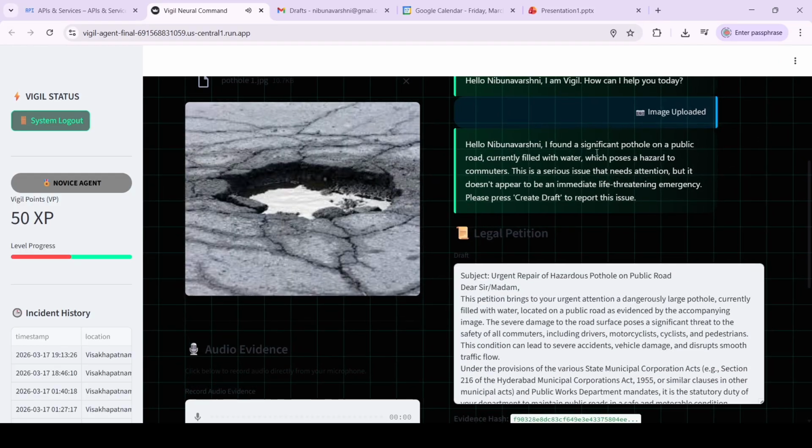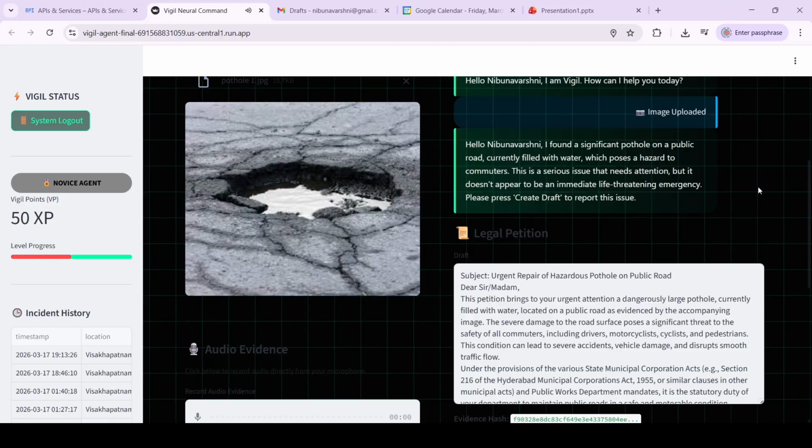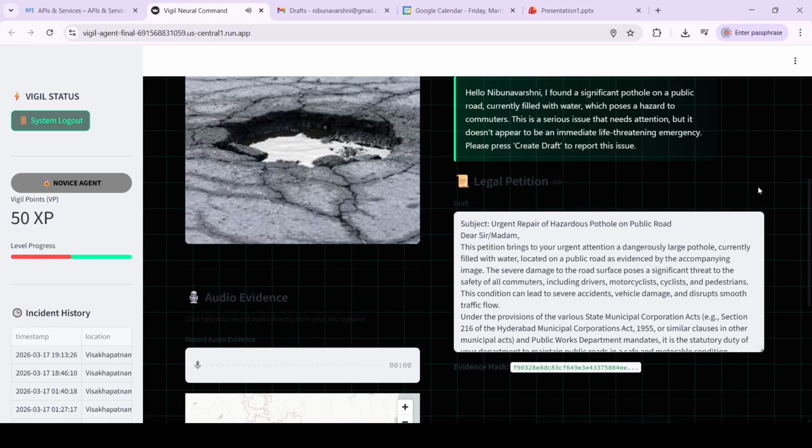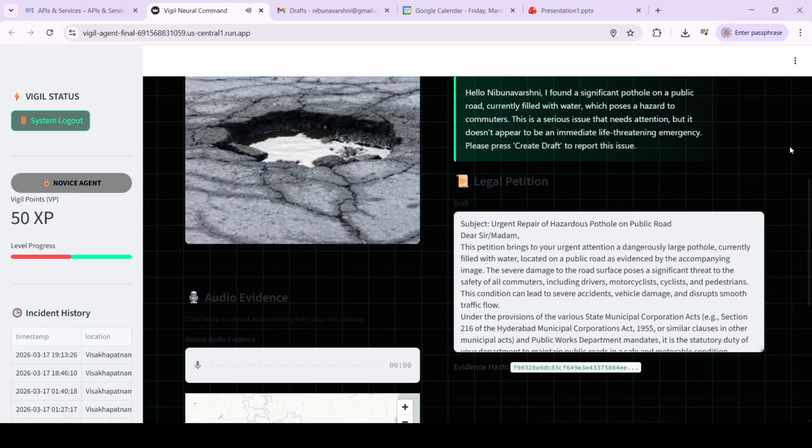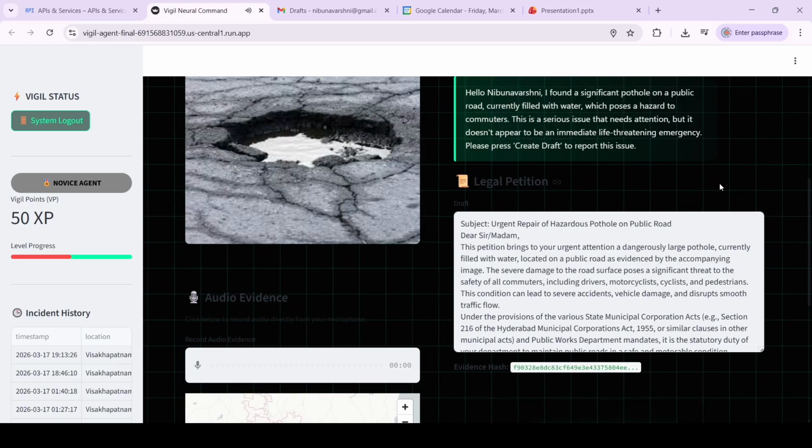Hello Nirnavashni, I found a significant pothole on a public road, currently filled with water, which poses a hazard to commuters. This is a serious issue that needs attention, but it doesn't appear to be an immediate life-threatening emergency. Please press Create Draft to report this issue.